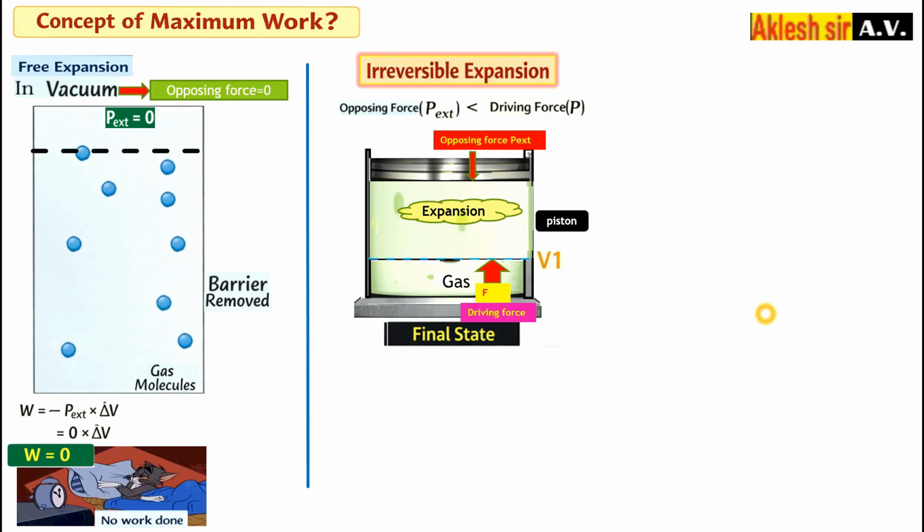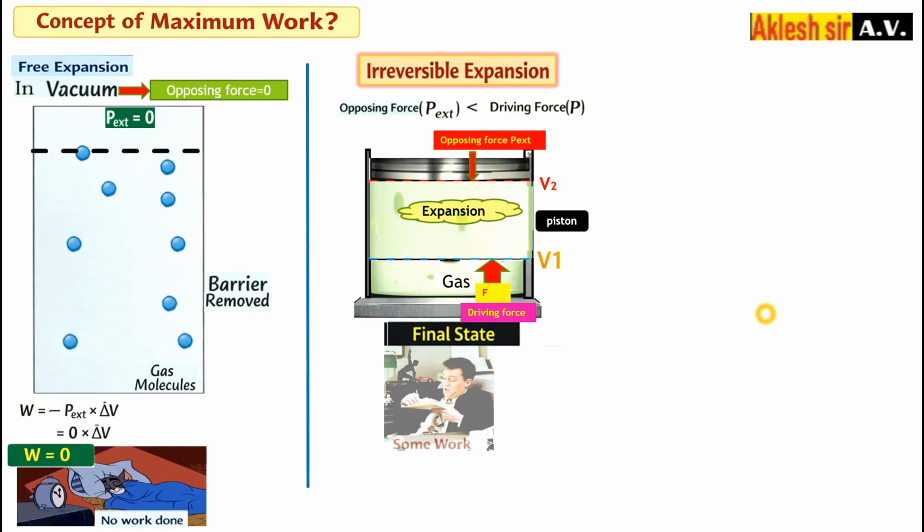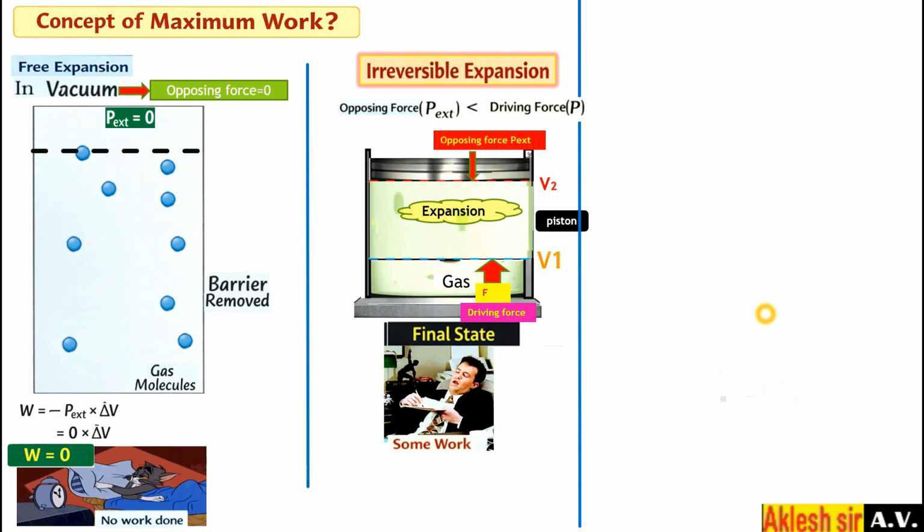When P external is very small compared to the driving force, or you can say the driving force is much greater than the opposing force, the gas is going to expand, and in such a situation some work is done by the system. So to change the volume from V1 to V2, some work is done.